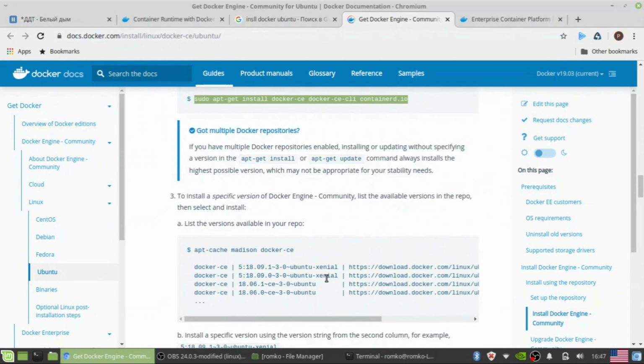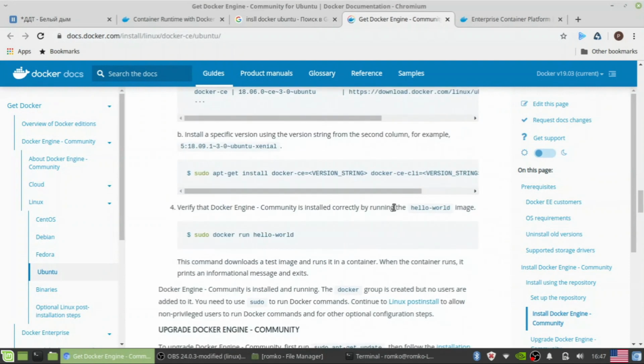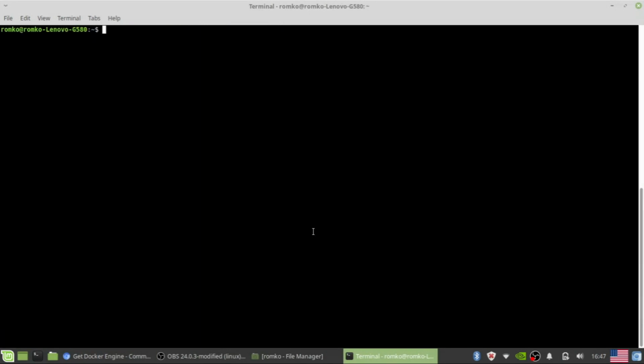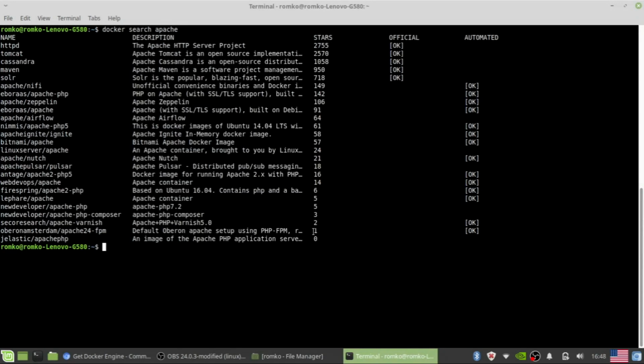Okay, what next? According to the documentation and some guidelines, you have to do the hello world operation. It means just pulling the hello world image from Docker Hub and nothing more. But in our case, let's do something more useful. For example, let's try to start a web container. What do we have to do? We can search for an image in Docker Hub.